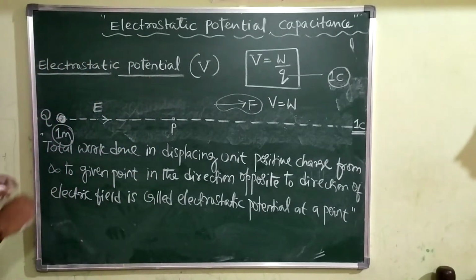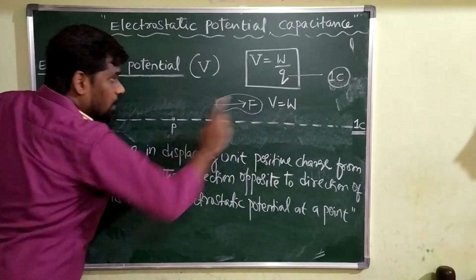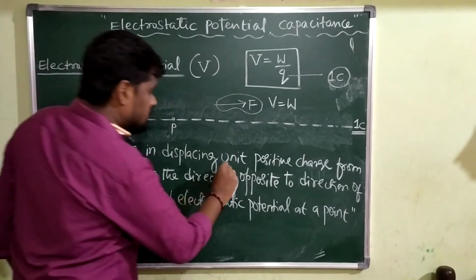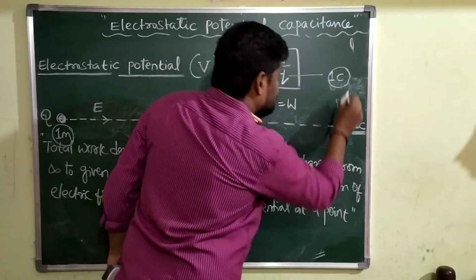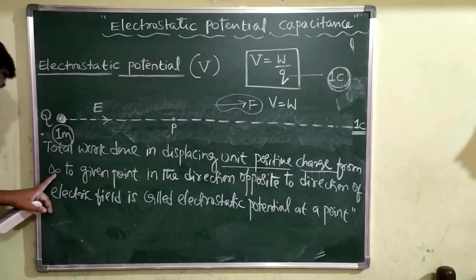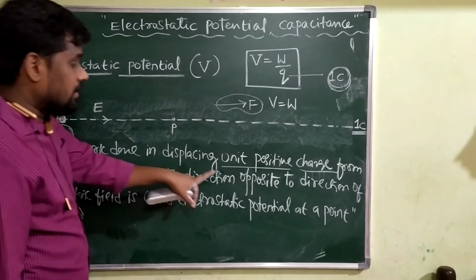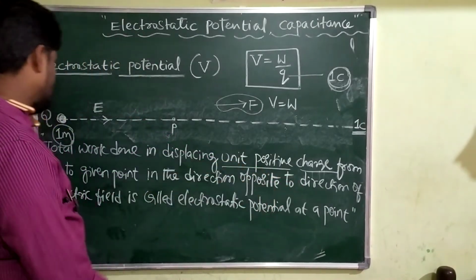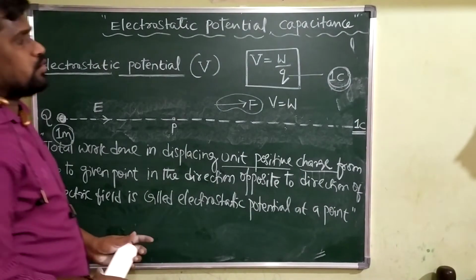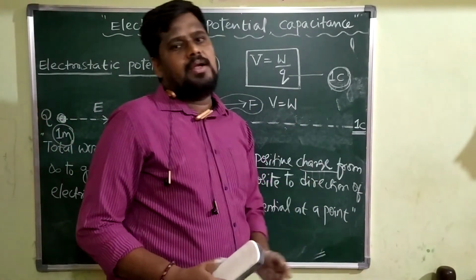Therefore, look at the definition. Total work done in displacing unit positive charge, Q equals 1 coulomb, from infinity to a given point in the direction opposite to the direction of electric field, we will call it electrostatic potential at a point.